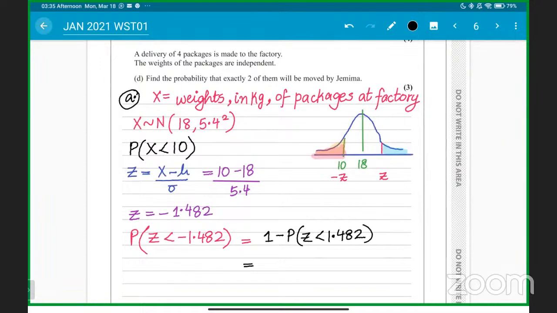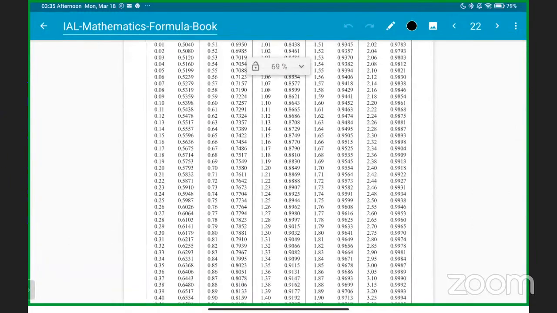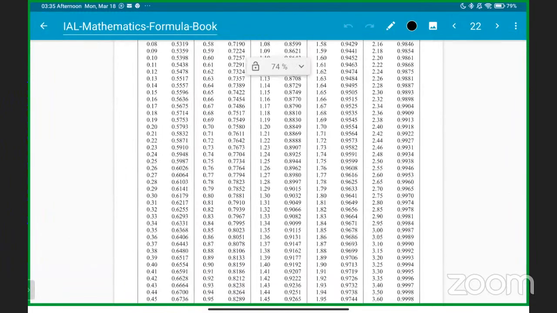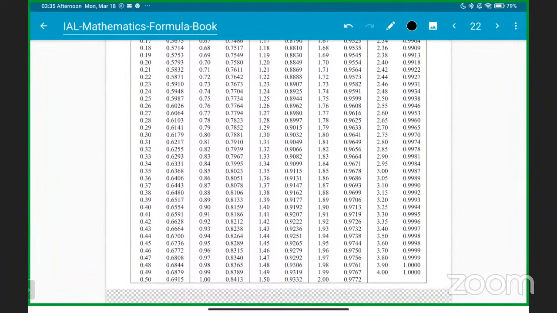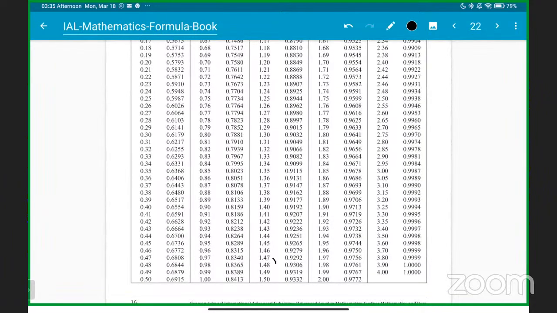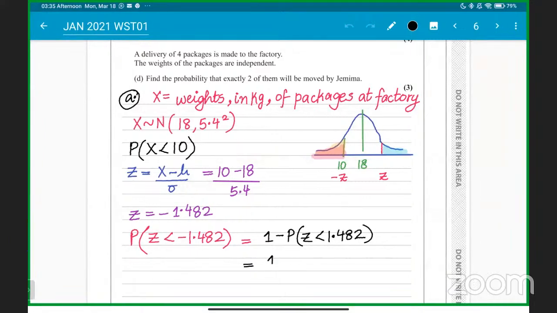That's the same thing. So let's look at 1.48. Okay, they give it to 2 decimal places, so we'll have to do it that way. So it will be 1.48. When the Z value is 1.48, the probability is 0.9306. Okay, students, when the Z value is 1.48, it's basically 0.9306.